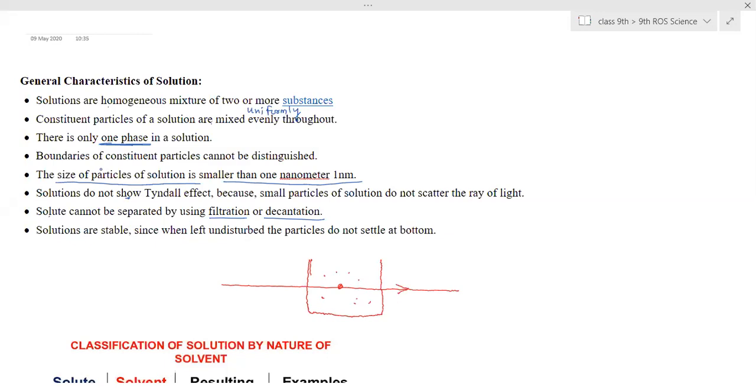Tyndall effect, you have heard the word earlier also. You have read it, if I'm not wrong, in the 7th class, last chapter, the forest chapter.